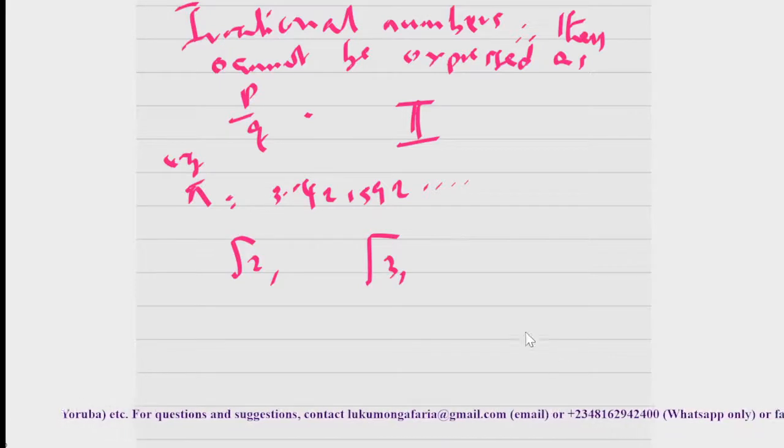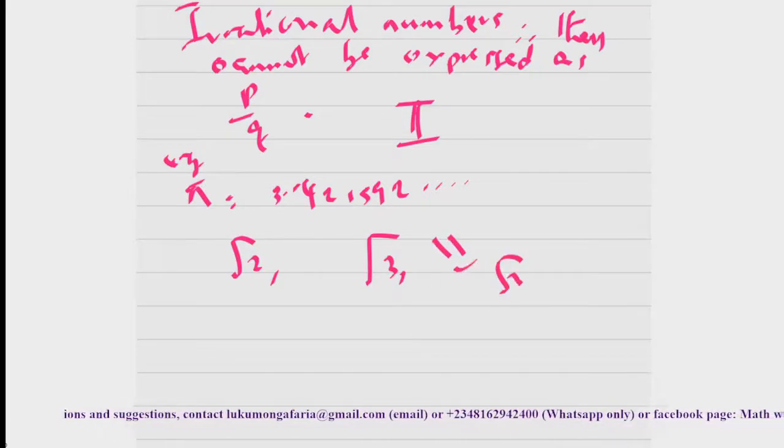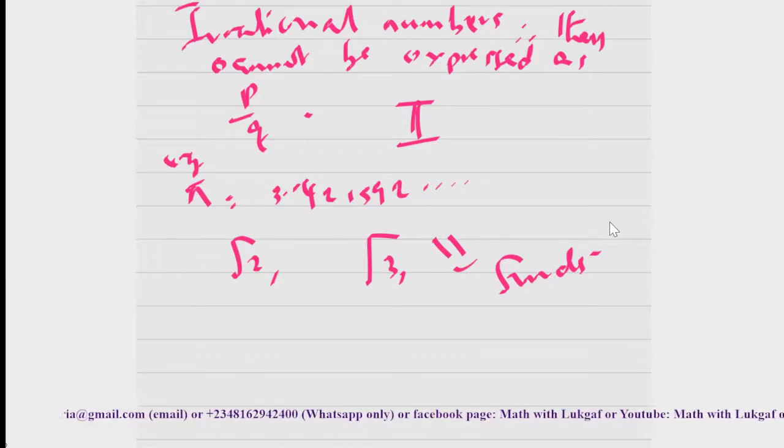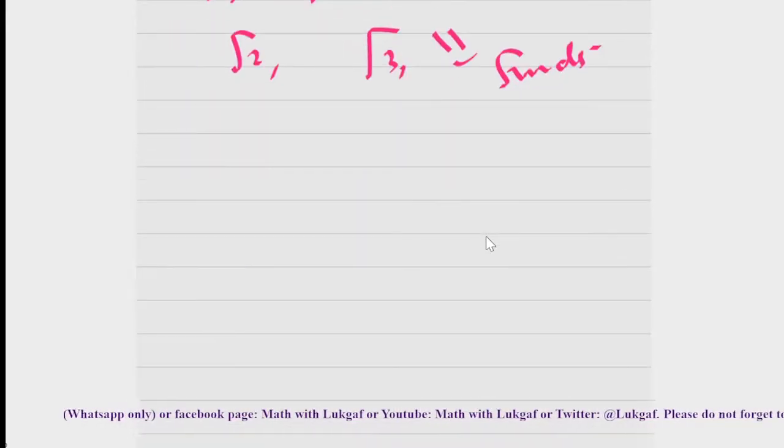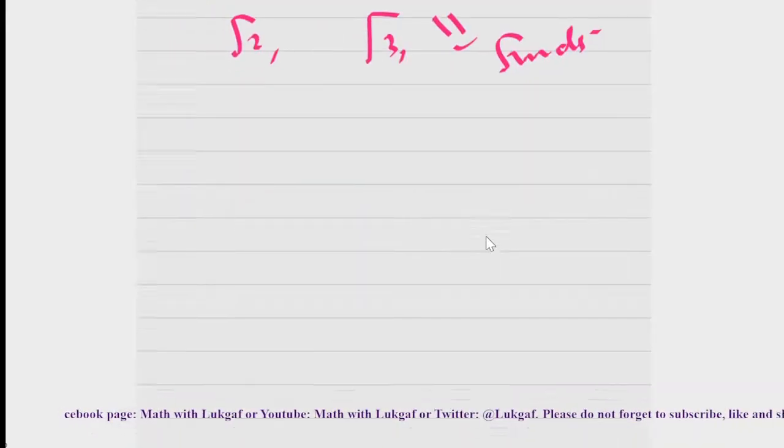And these irrational numbers are otherwise known as what? They are otherwise known as surds. So that is numbers that do not have what? An exact root. So, numbers that do not have an exact root.